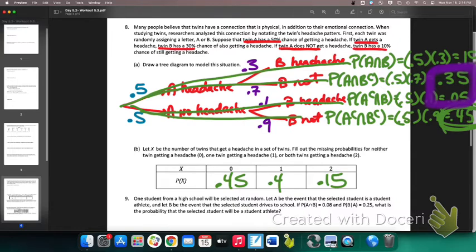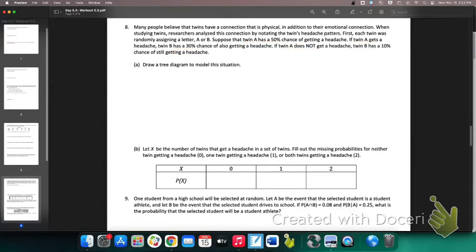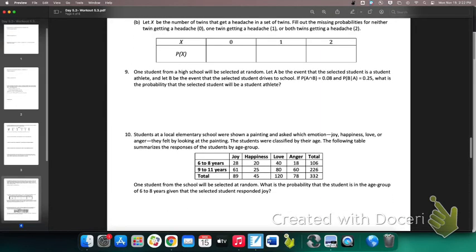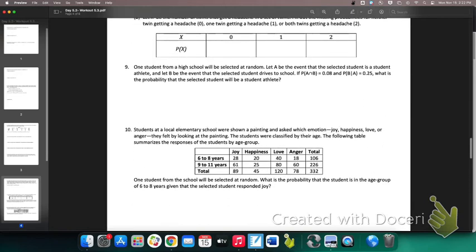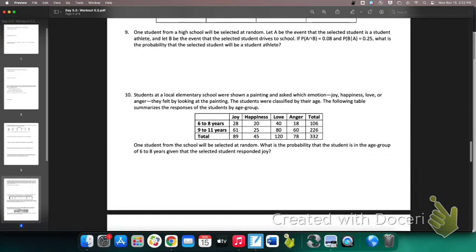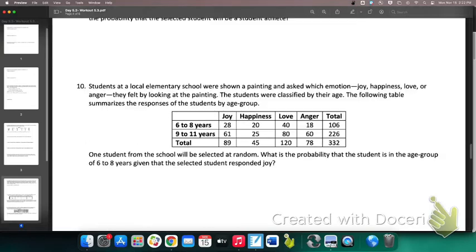All good. Awesome. Hey guys, what's the probability of A and B when they are mutually exclusive? 0. When you have mutually exclusive events, what can you do with their probabilities? And what do you get when you add those probabilities? The OR probability. When two things are independent, what can you do with their probabilities? Multiply. And what does that get you? The AND probability. All right, let's talk about student athletes and driving.